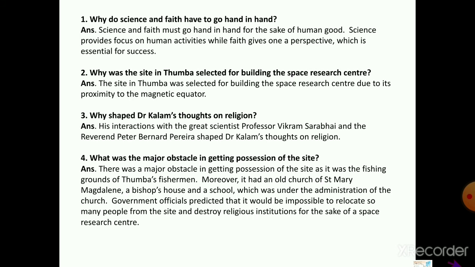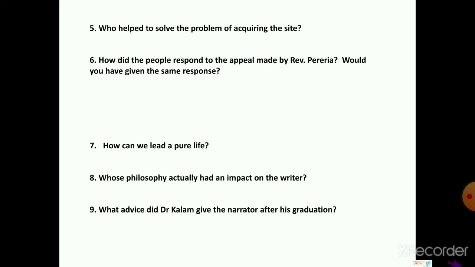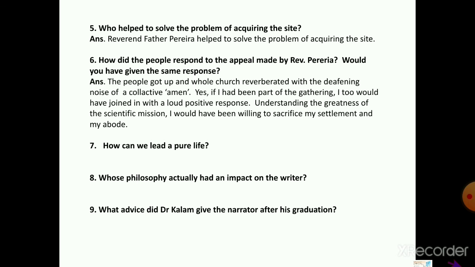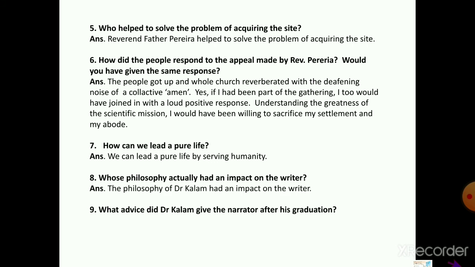Let's move towards the remaining questions. Fifth question, who helped to solve the problem of acquiring the site? Its answer is Reverend Father Pereira helped to solve the problem of acquiring the site. Sixth number question is how did the people respond to the appeal made by Reverend Pereira? Would you have given the same response?